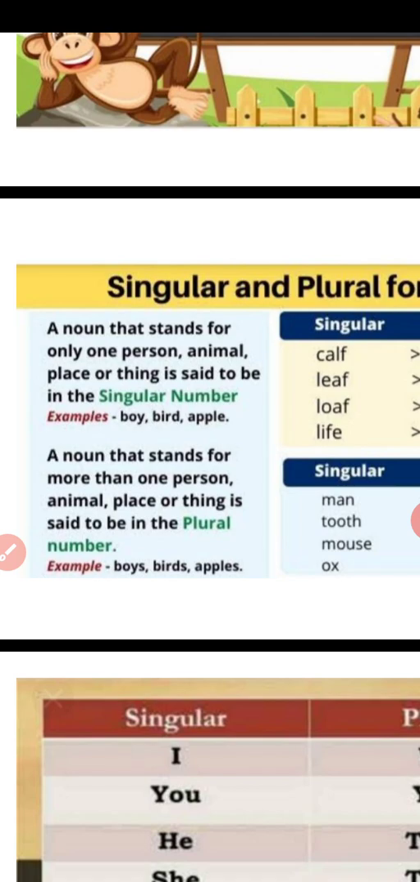So what is plural? A noun that stands for more than one person, animal, place, or thing is said to be in the plural number. Okay, so for example, boys, birds, apples, right?